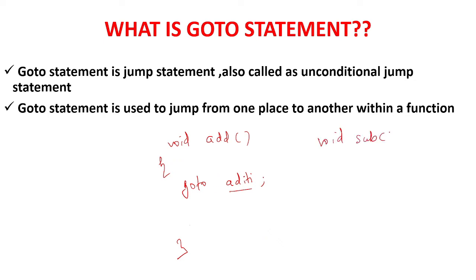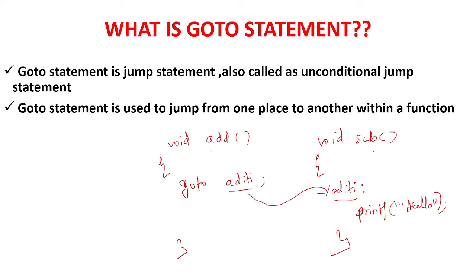If there is a sub function and in this you have the label name Aditi, and inside this label there is a printf hello, then this is wrong. Your goto statement is in the add function and you are telling it to go to the label Aditi, whereas this Aditi label is in the sub function, which is a separate function, so this won't work and it will give you an error. So goto statement jumps from one place to another within the same function; both the goto as well as the label have to be inside the same function only.